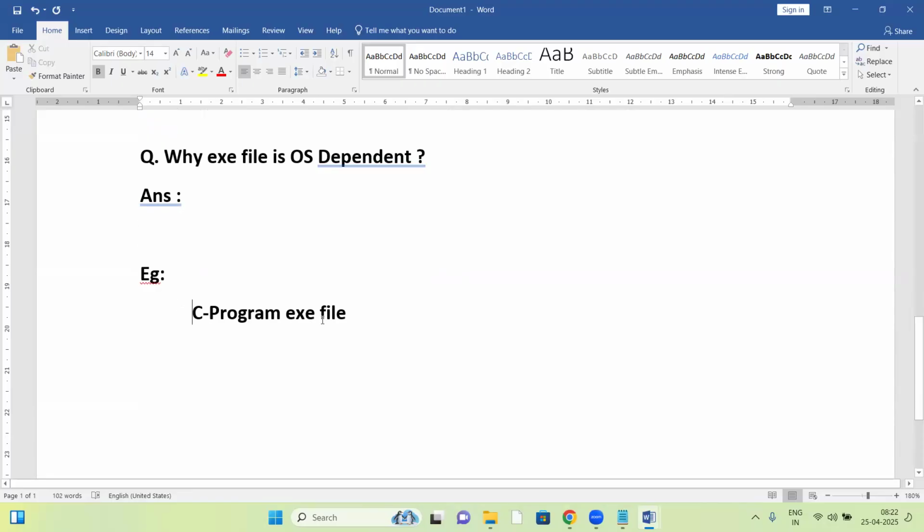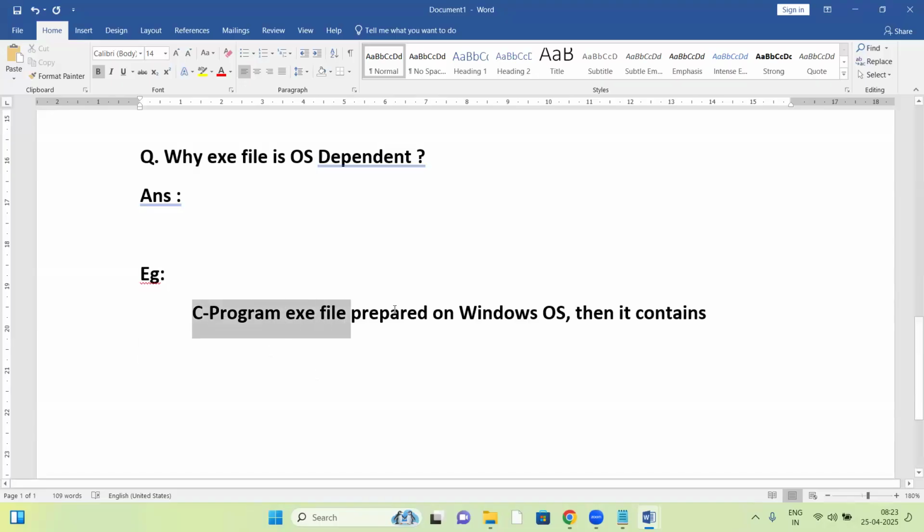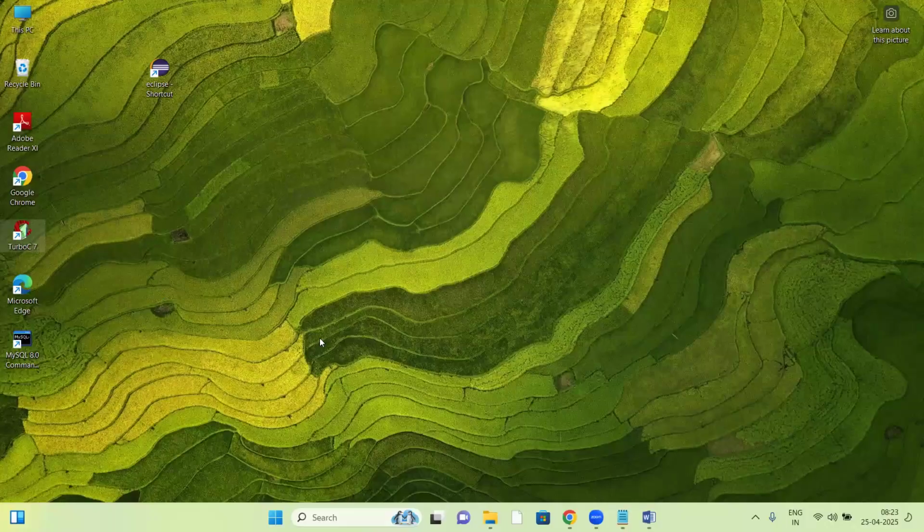Let us see. For example, a C program exe file prepared on Windows OS, what does it contain? Let us see. Let us go to the C program.